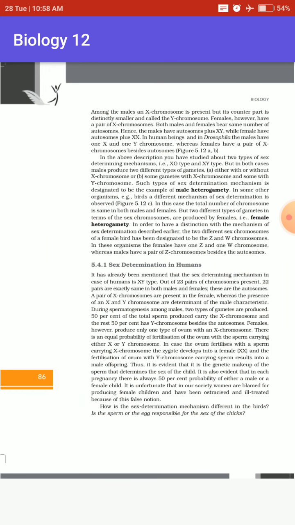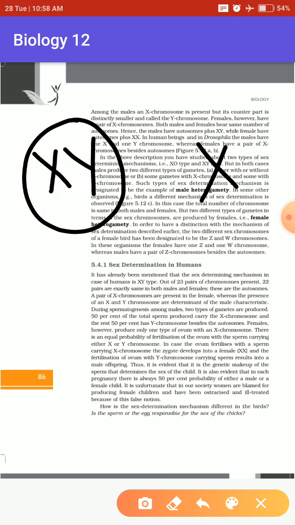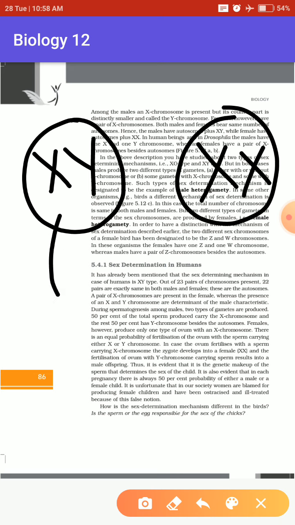See, in case of males they will have the sex chromosome XY, and in case of females they will have the sex chromosome XX, right? So when spermatogenesis, the process of production of sperm, occurs, the male will have two types of gamete present in them, and of these two types of gamete, 50 percent will be of X type and 50 percent will be of Y type. But in case of females, there will be only one condition. The total, 100 percent, will be of X type chromosome.